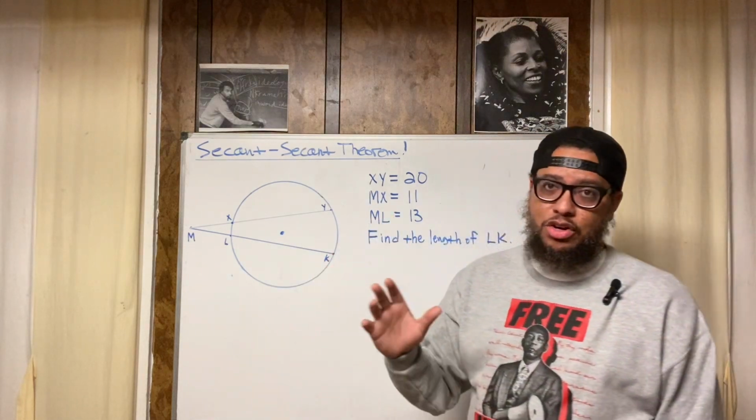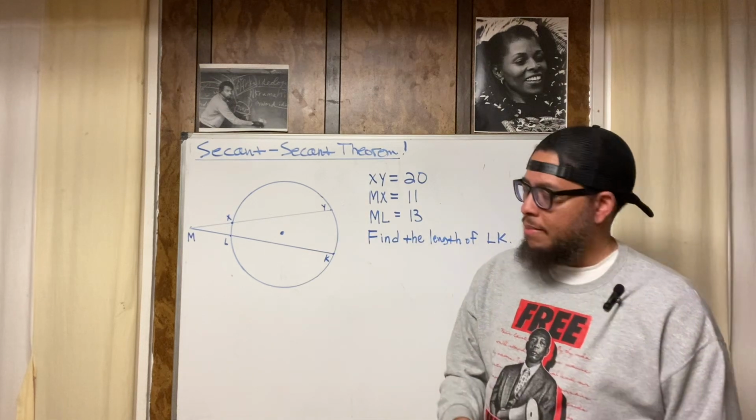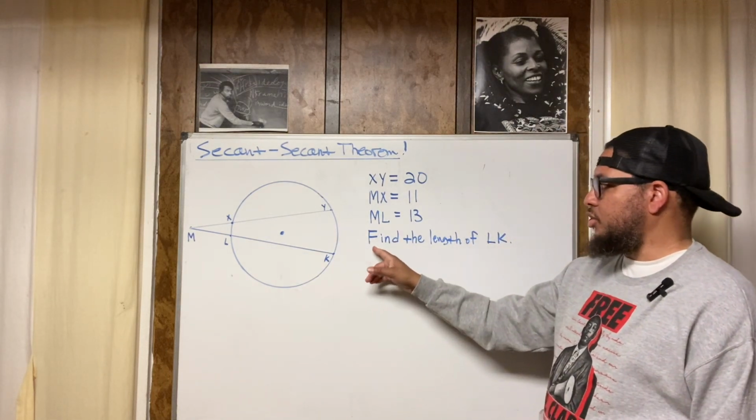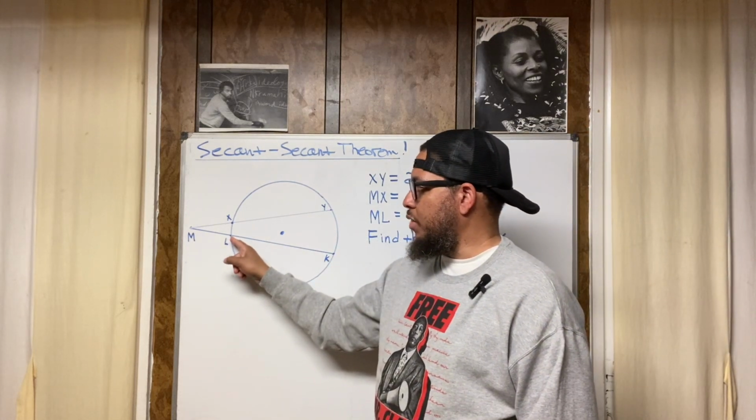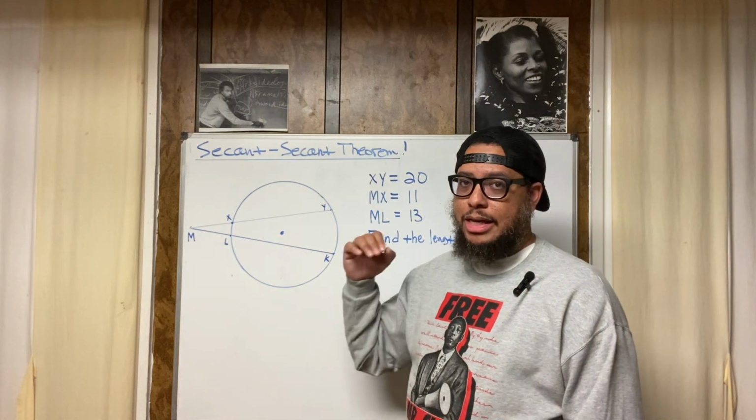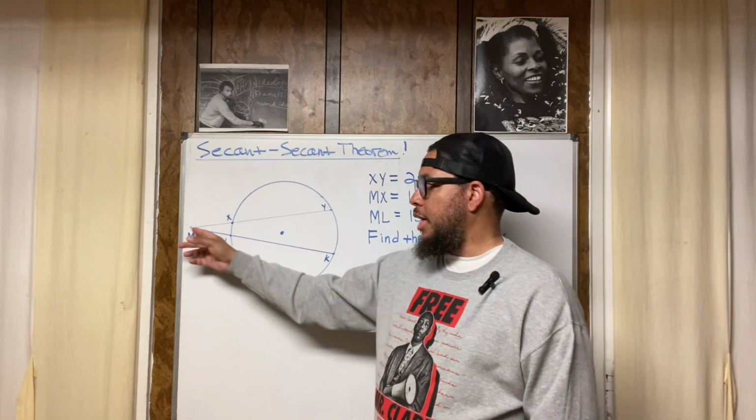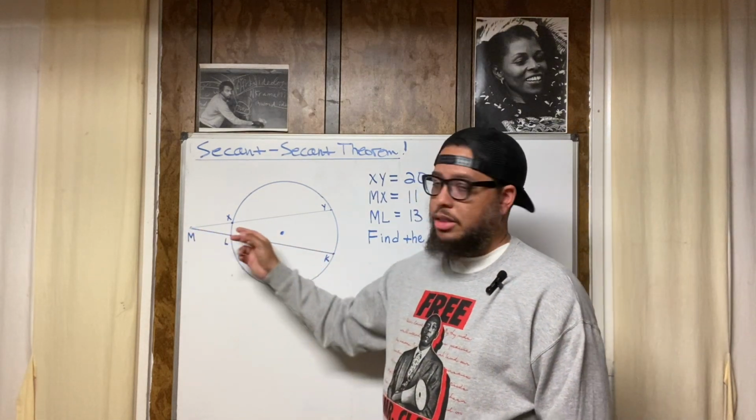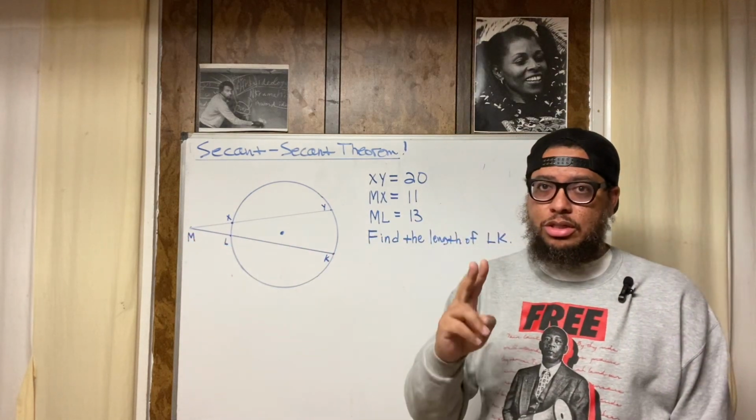Now, the secant-secant theorem says this. Well, before we get into that, because we're going to use that information in order to find the length of LK. The length of LK, this chord right here from point L to point K. A chord is a segment that touches a circle in 2 different places. A secant is a segment that extends through a circle and touches it in 2 places. It starts on the outside and extends through and touches it in 2 places.